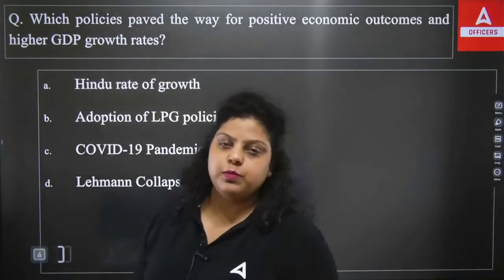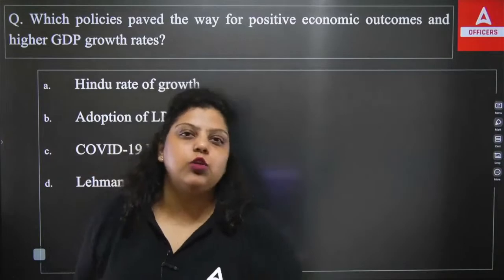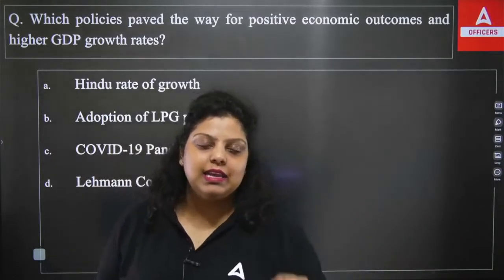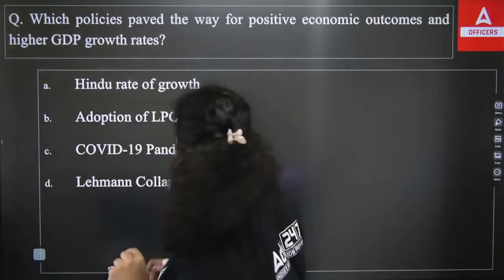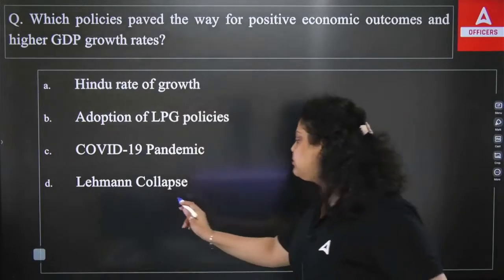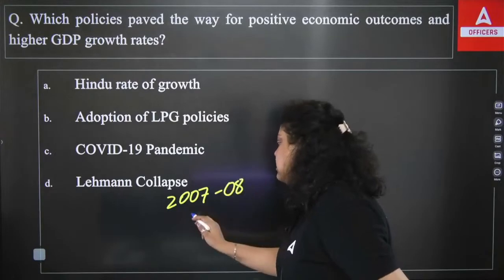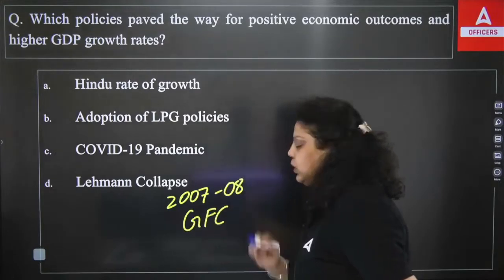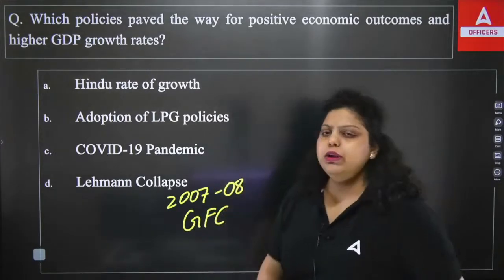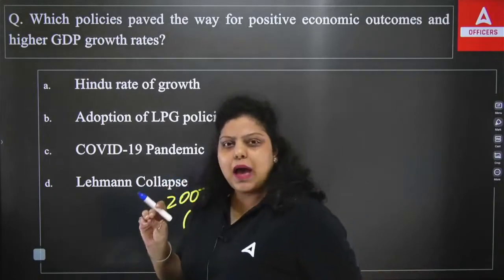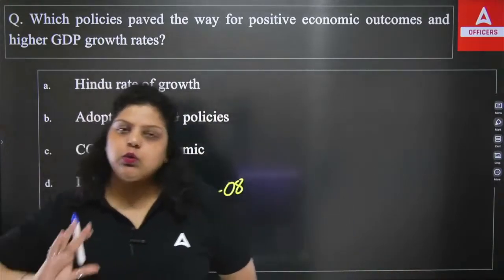What is the elimination method? First, find out the definitely wrong options. Then you will easily be able to find the right option. You can see here, the Lehman collapse. The Lehman collapse was the global financial crisis of 2007-8. Then if I talk about the COVID-19 pandemic, can you say that the pandemic helped us to grow?